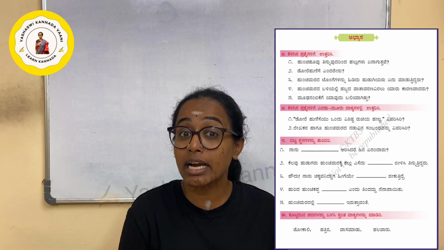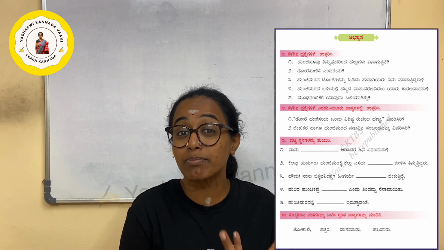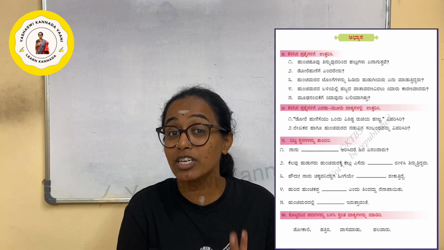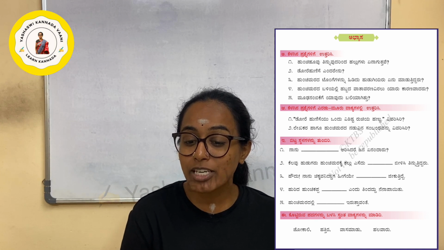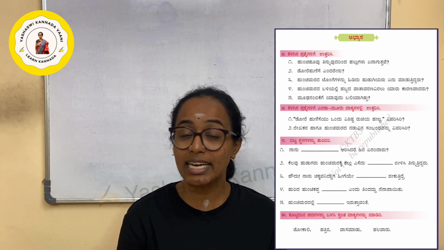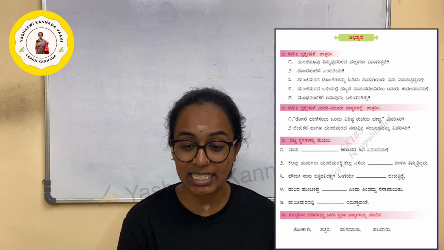ಮೂಢನಂಬಿಕೆಗೆ ಯಾವುದು ಬಲಿಯಾಗಿತ್ತು? ಮೂಢನಂಬಿಕೆ is a blind belief. So what was sacrificed? Bali is a sacrifice. What was sacrificed because of a ಮೂಢನಂಬಿಕೆ? Okay, next one. ಕೆಳಗಿನ ಪ್ರಶ್ನೆಗಳಿಗೆ 2-3 ವಾಕ್ಯಗಳಲ್ಲಿ ಉತ್ತರಿಸಿ. ಕೆಳಗಿನ ಪ್ರಶ್ನೆ is the below questions. 2-3 ವಾಕ್ಯ is 2 to 3 sentences, in which you have to answer it.